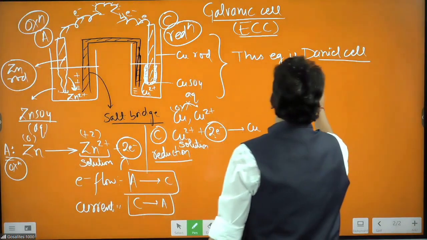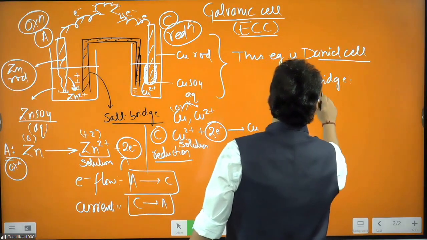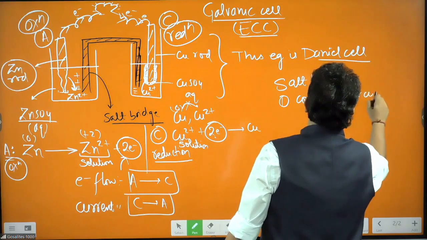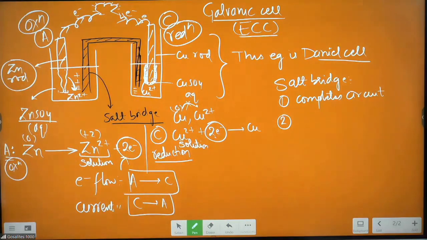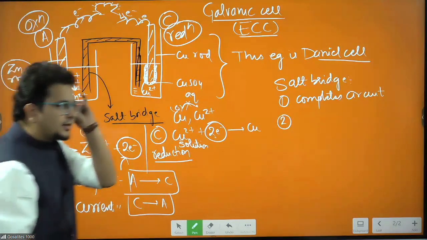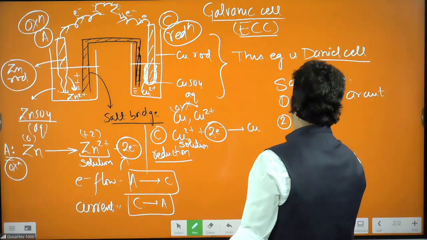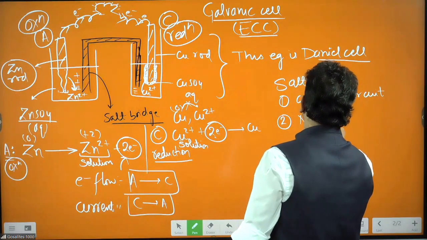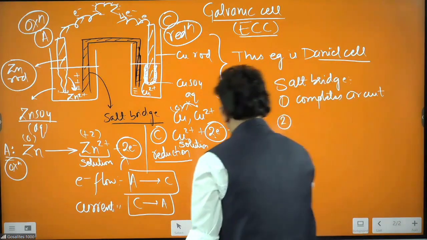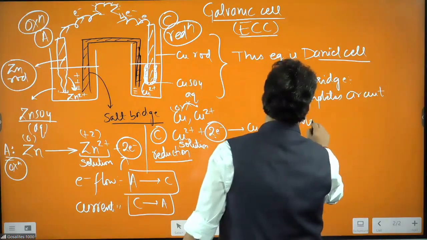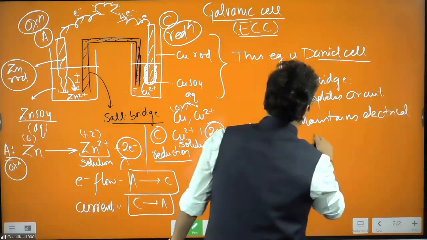So the use of the salt bridge is, number one, it completes the circuit. Next, it also neutralizes or maintains electrical neutrality. A better line is: it maintains electrical neutrality.